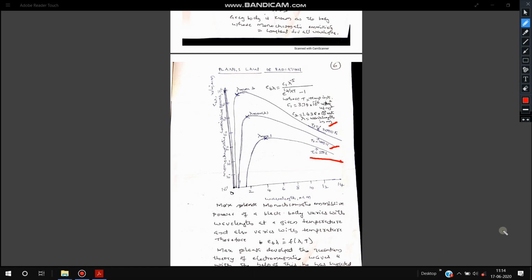It is clear that monochromatic emissive power varies with respect to wavelength, and also varies with respect to temperature.